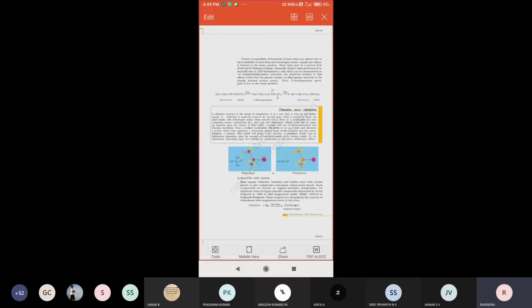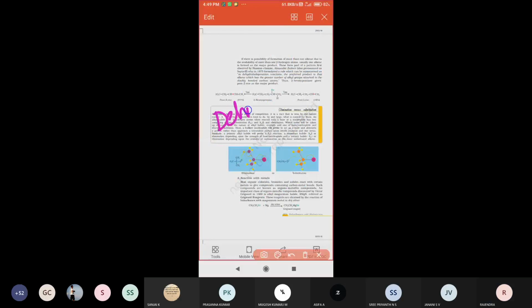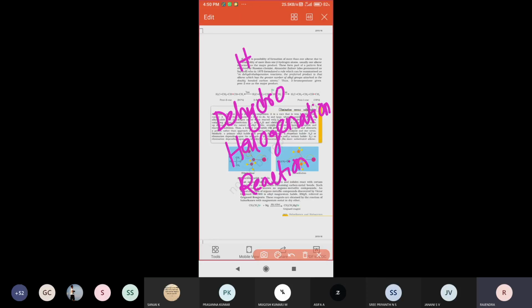That's why we call it dehydrohalogenation reaction. One hydrogen atom is eliminated and along with it one halogen atom is eliminated.